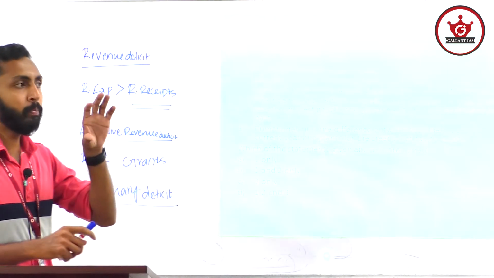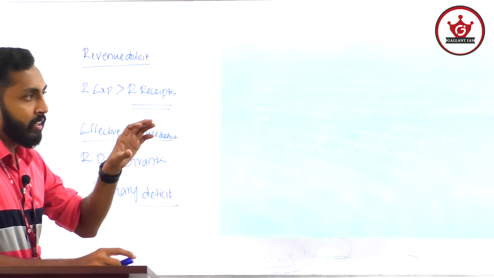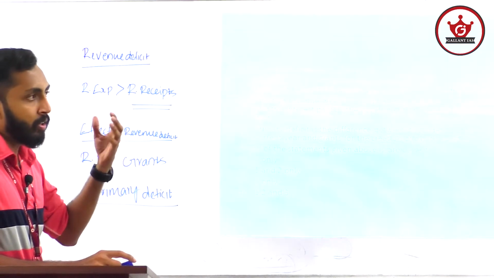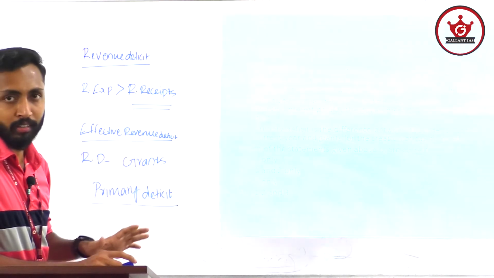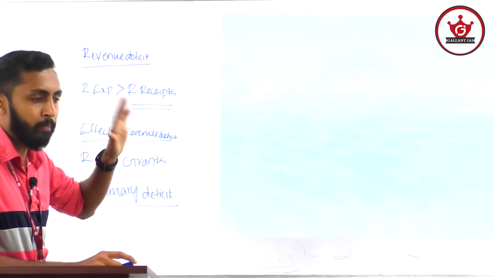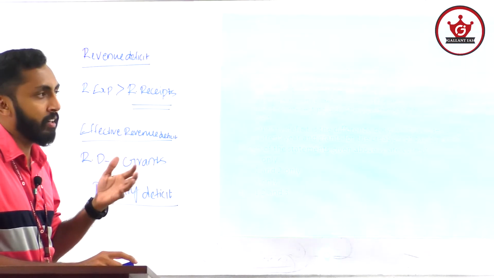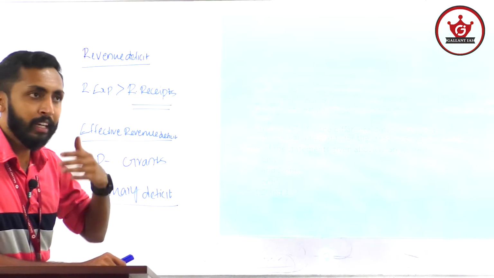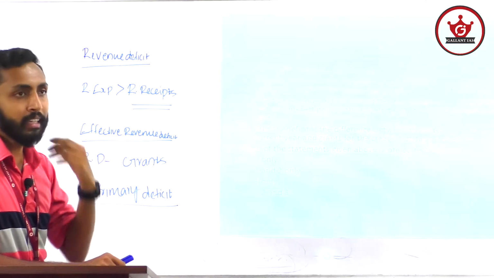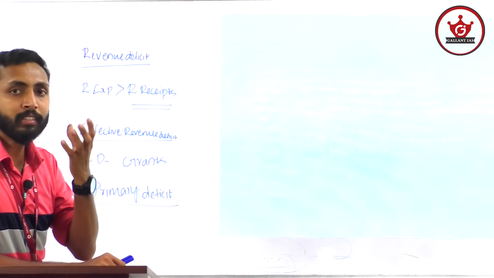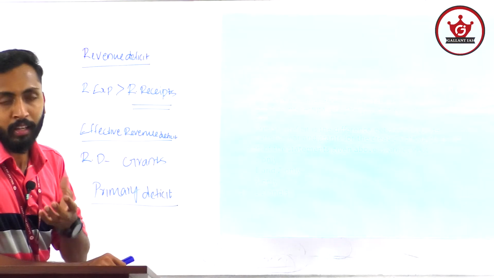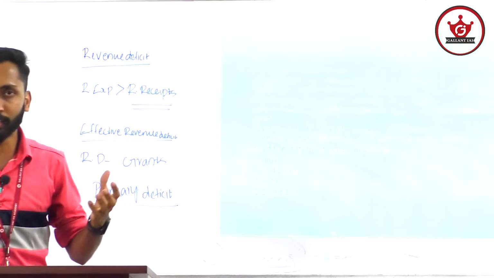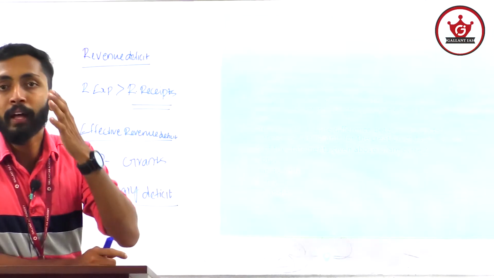Fiscal deficit is the amount that the government needs to borrow to fulfill its overall commitments in that particular year, including both revenue and capital portions. That is fiscal deficit: the difference between the total receipts and the expenditure of the government. If the expenditure of the government is higher than its revenue, that is fiscal deficit. If we deduct interest payments on loans taken in earlier years from this fiscal deficit, we get primary deficit.